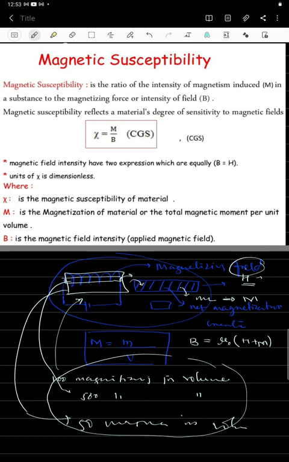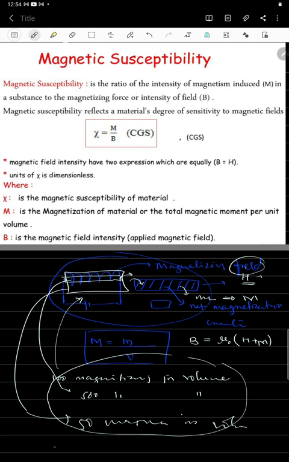And here we will say that this material has more susceptibility to magnetize, or creates more magnetization. So it creates 500 magnetization in a volume. It means if you place this material into that magnetic field, it produces 500 magnetization in a volume. So that gives the behavior of that material, and that behavior is indicated with susceptibility.